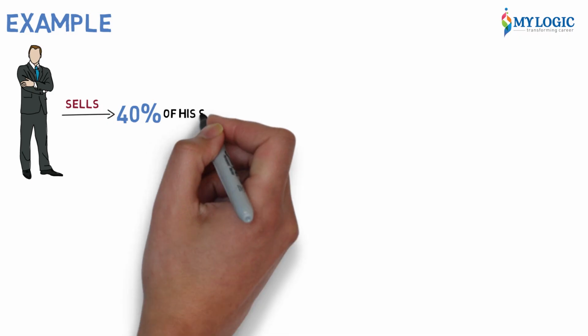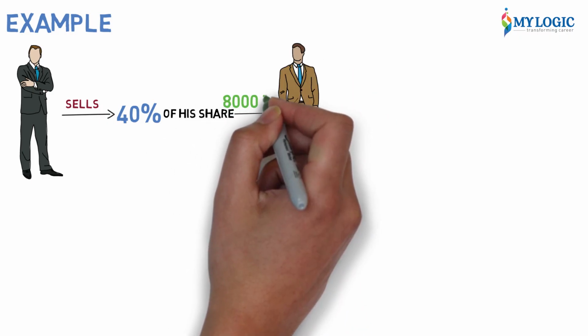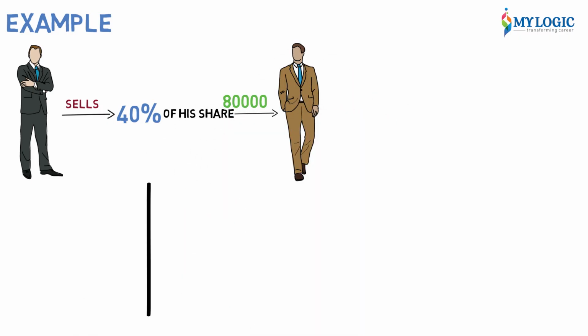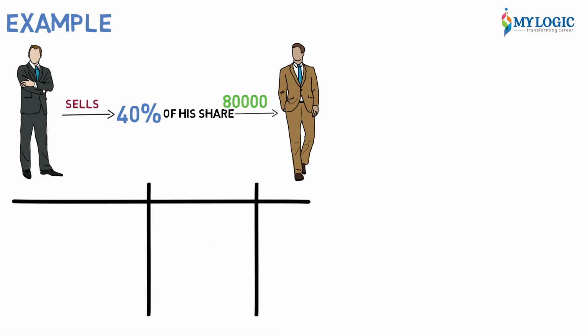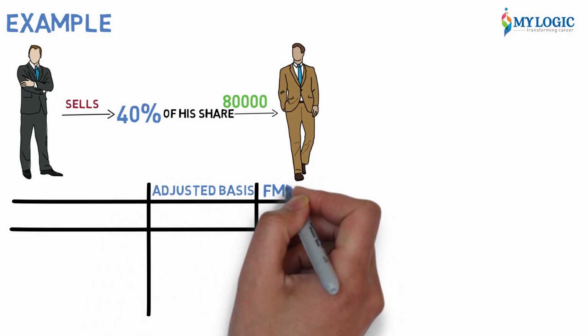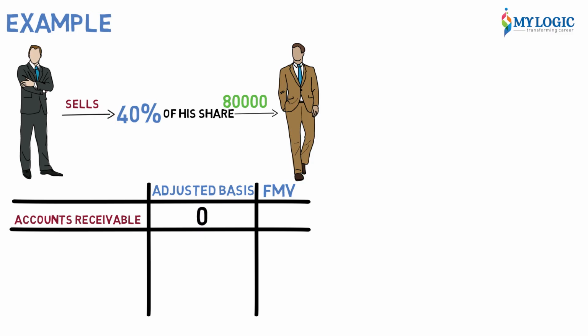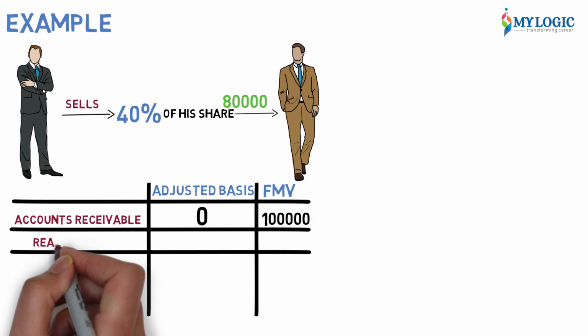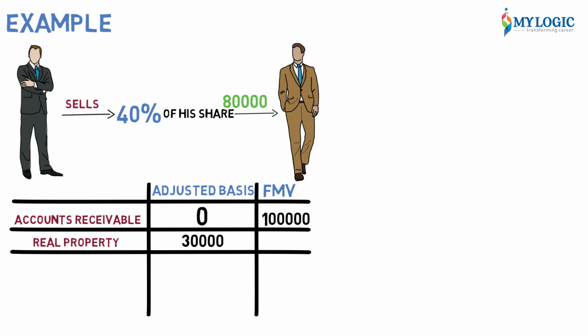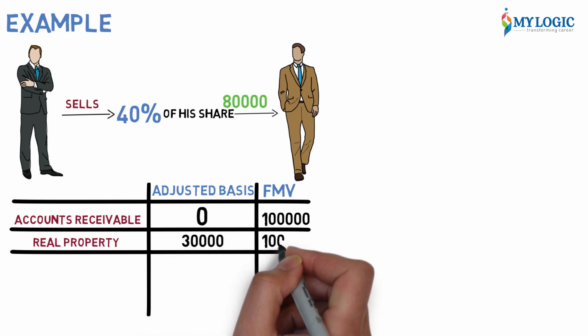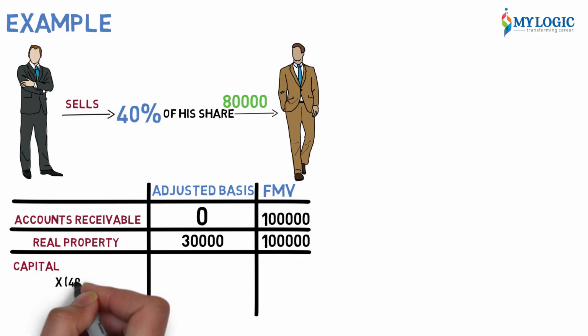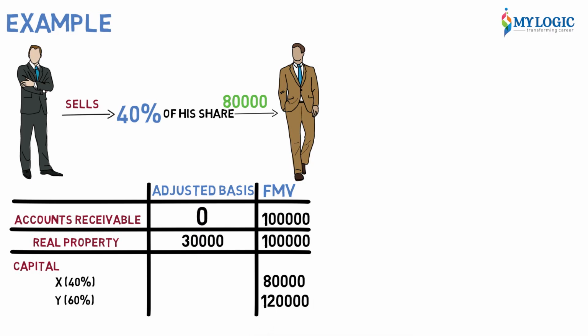Example: assume X sells his 40% share to Z for 80,000, and the partnership balance sheet reflects the following. So X owns 40% and sells to Z for 80,000. The balance sheet they have given for the company: adjusted basis for accounts receivable 0, FMV for accounts receivable 100,000, adjusted basis for real property 30,000, FMV for real property 100,000. Capital: X 40%, 80,000. Y 60%, 120,000.